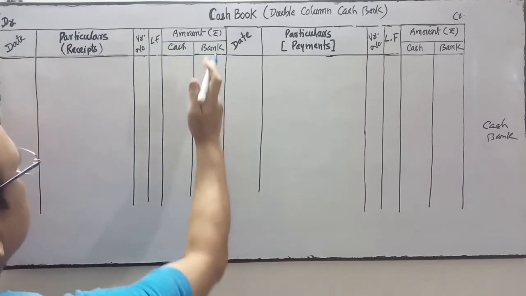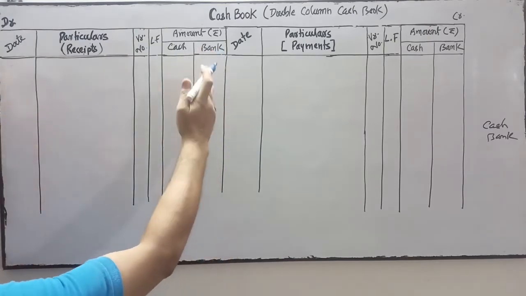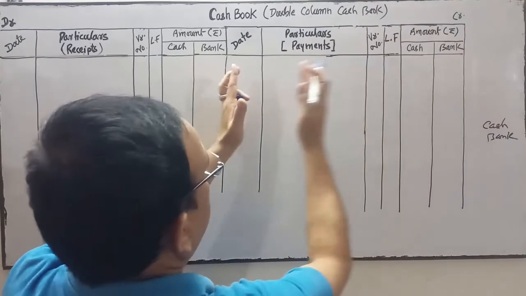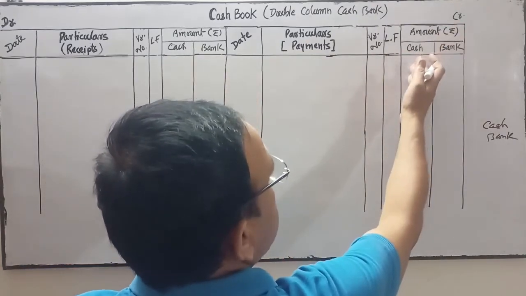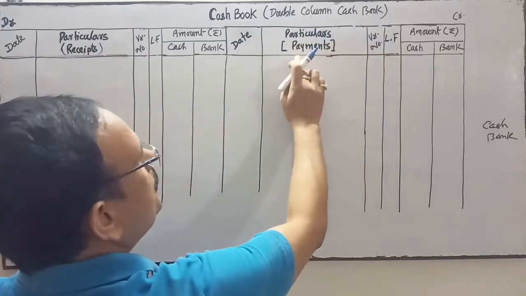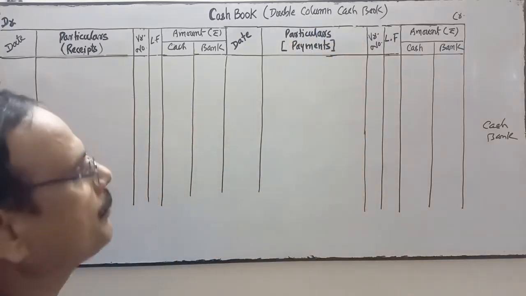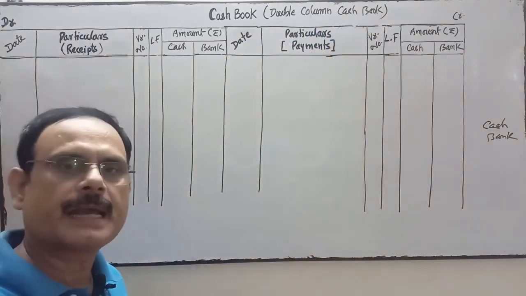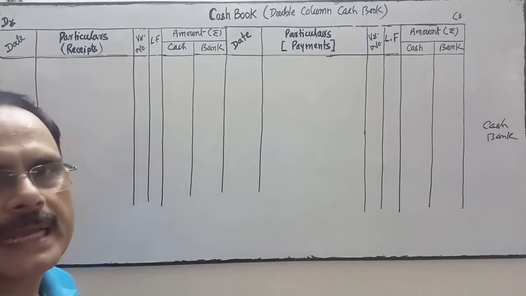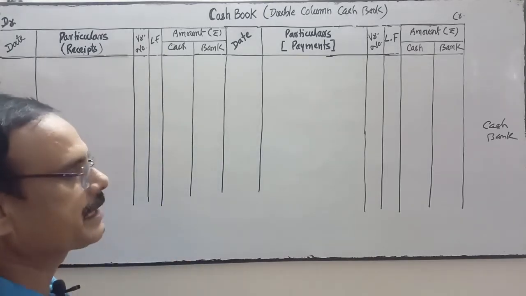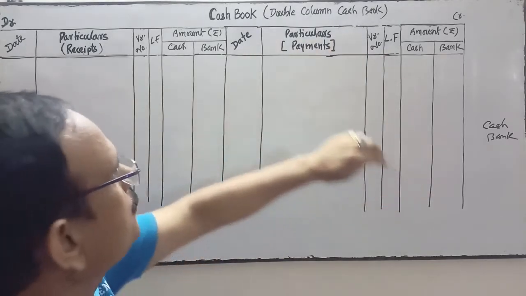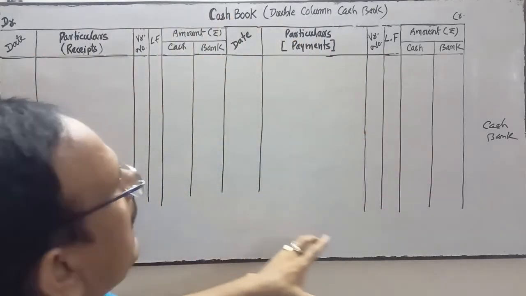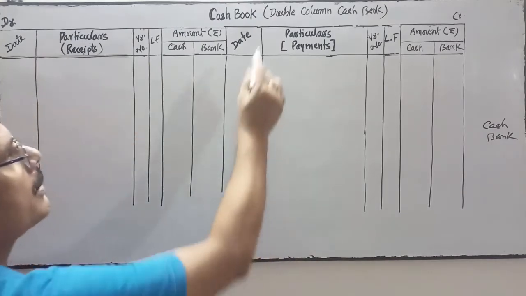Same information, same columns on this side: date, particulars, voucher number, LF, amount in rupees, cash and bank. But this particulars column is for the payment side. When we make a payment, it means cash and bank are credited. When cash and bank are credited in the journal, then we do the posting on this side. So this is the format of a cash book. It's a double column cash book.